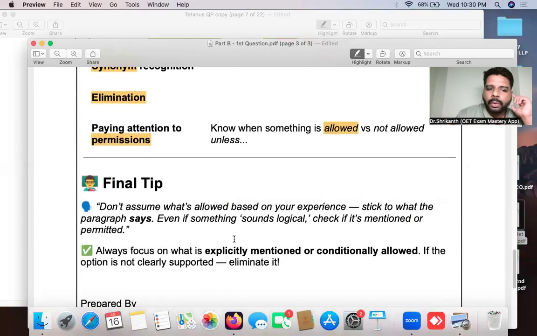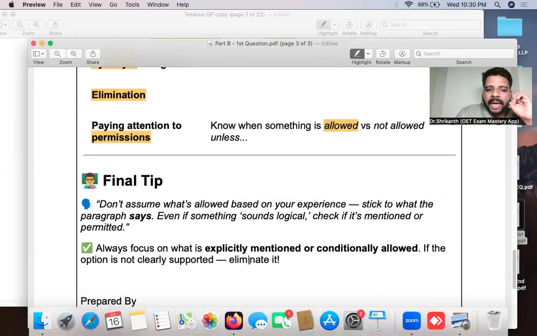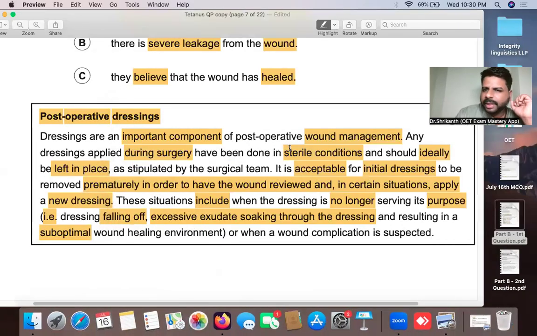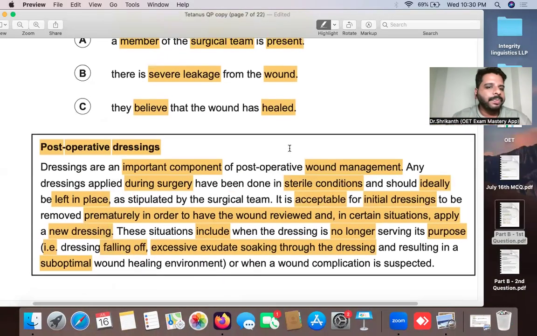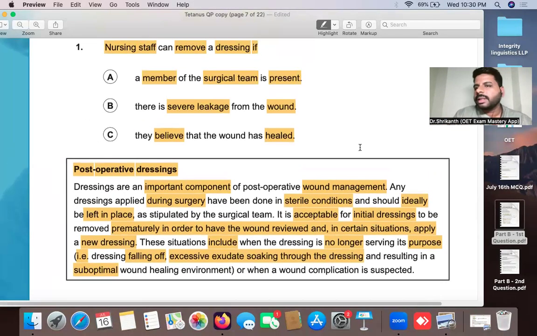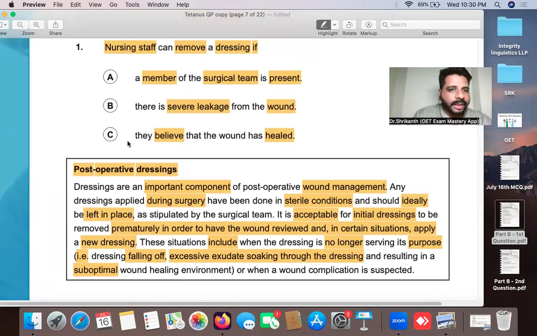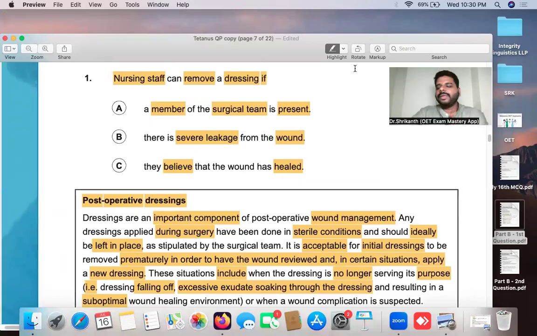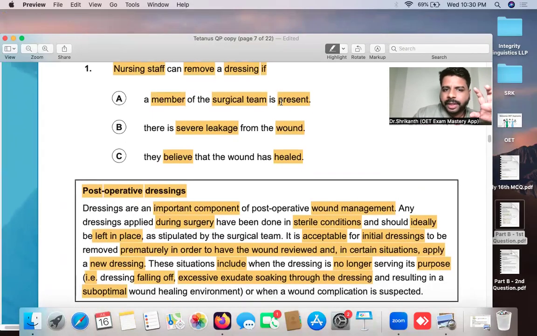Now we are going to practice the elimination strategy, and here I'm going to bring in the verb analysis. I know this is an easy question, but it is very important that you find the answer properly. That is the reason why I'm going into too much detail. So let's take a look into the question. We have the keywords ready over here.